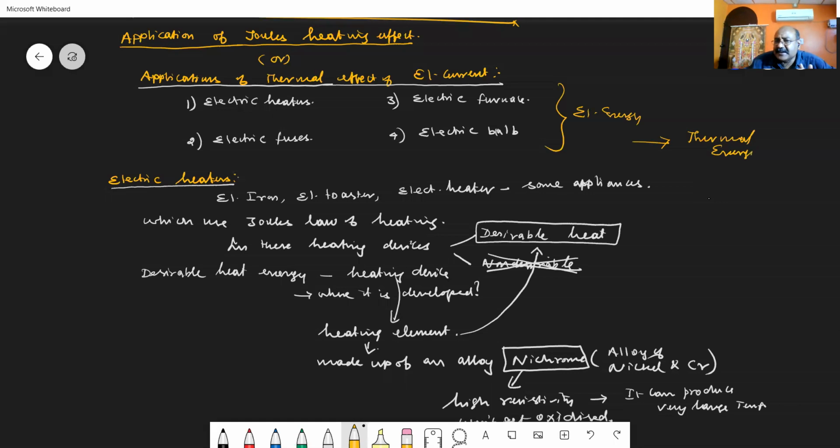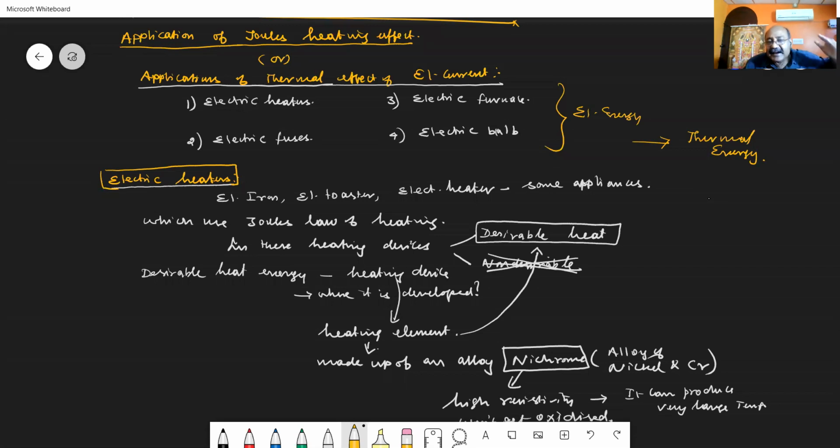So let us first consider electrical heaters. The electrical heaters that we use in our day-to-day life are electric iron, electric toaster, electric heater, etc. In all these domestic appliances, Joule's law of heating forms the basic principle.